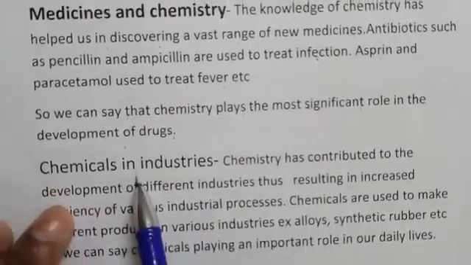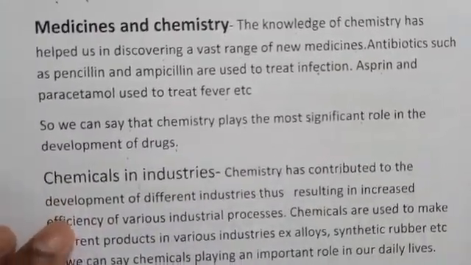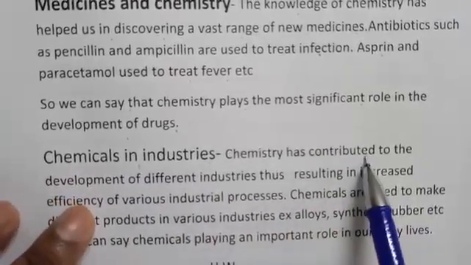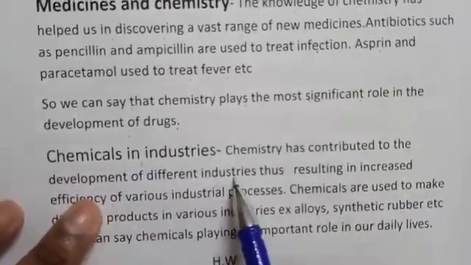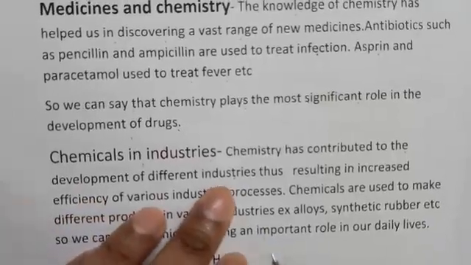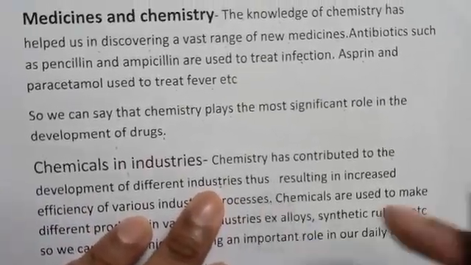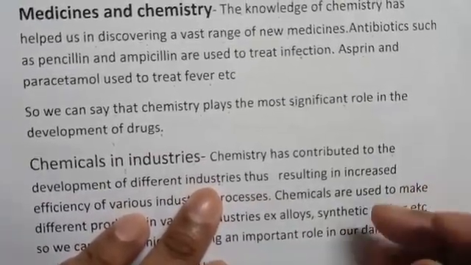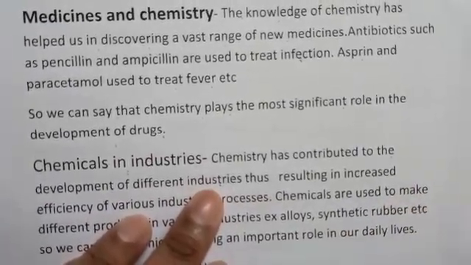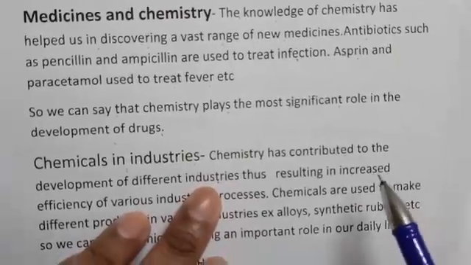Chemicals in industries. Chemistry has contributed to the development of different industries. Chemistry also helps in industries, like we are using daily different types of alloys, paints. They are all prepared in industries and they are made up of different types of chemicals.